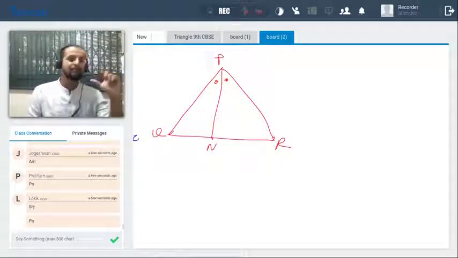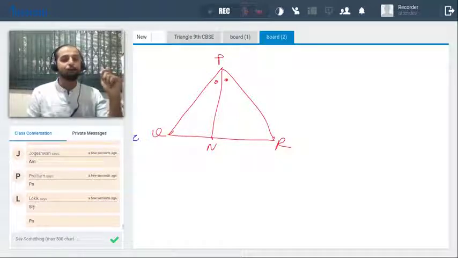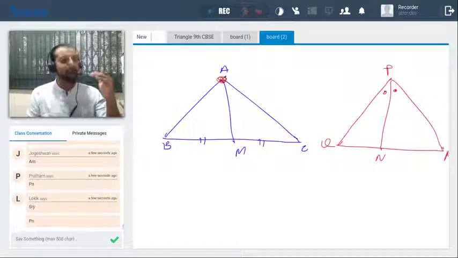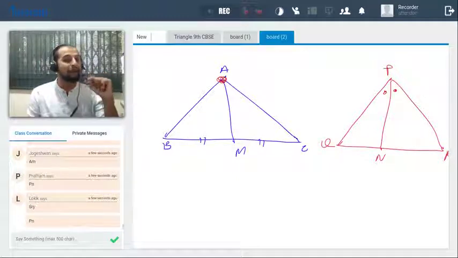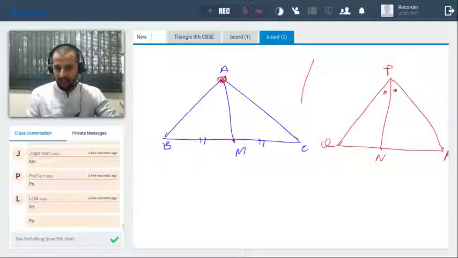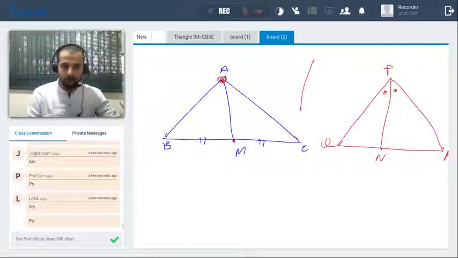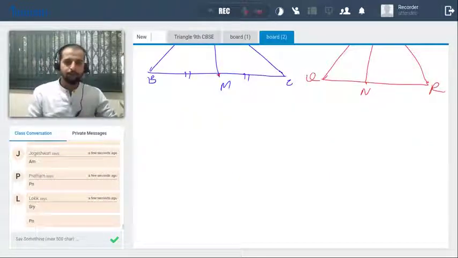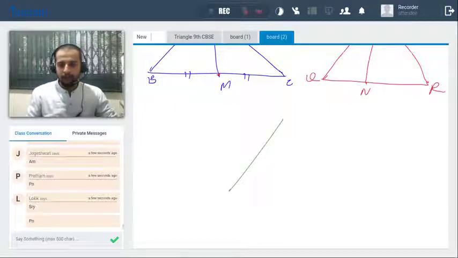I'll just tell you the simple definition of the median. So median is a segment drawn from the vertex of a triangle to its opposite side, which intersects in a midpoint. So in a simple way, suppose I'll just take a triangle first. I'll take a different color. Okay, so let's have the triangle. Which triangle did you consider?